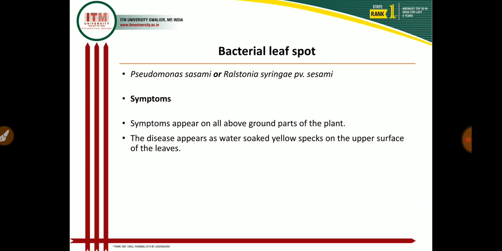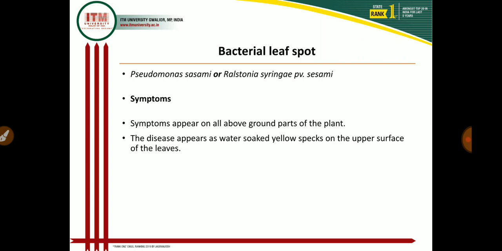And when these spots or specks enlarge and become angular, as restricted by the veins and veinlets, the color of the spot may be dark brown to purple with shiny oozes of bacterial masses, and under high rainfall or high humidity conditions the spots coalesce and ultimately defoliation occurs. These are the most important symptoms of the bacterial leaf spot of sesamum.